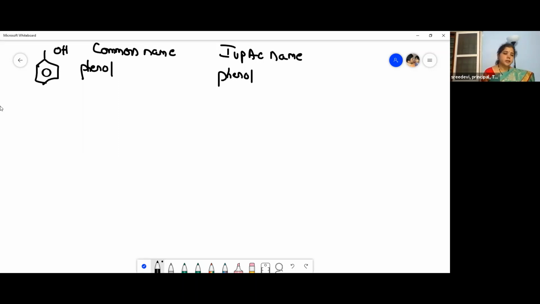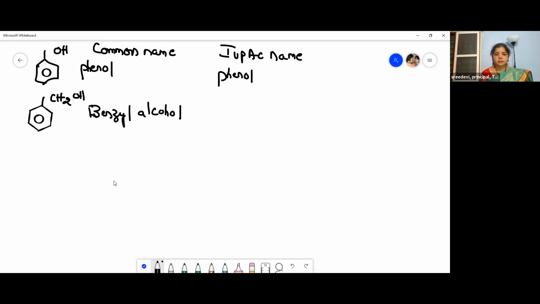Now let us go for another structure. See this. This is CH2OH. It is also an aromatic alcohol. The name of this is benzyl alcohol.